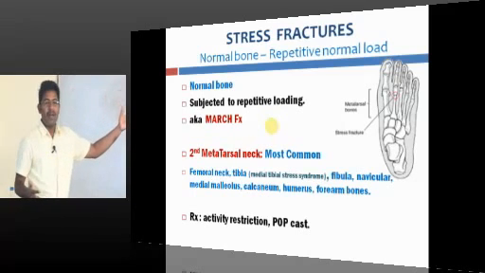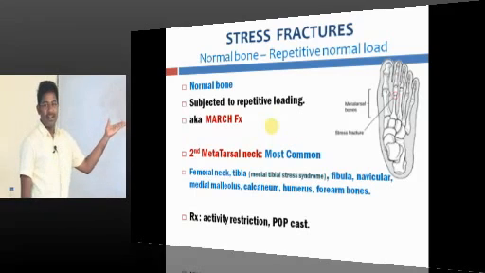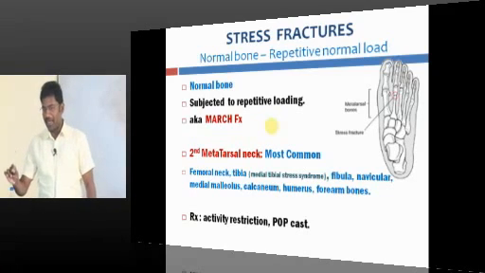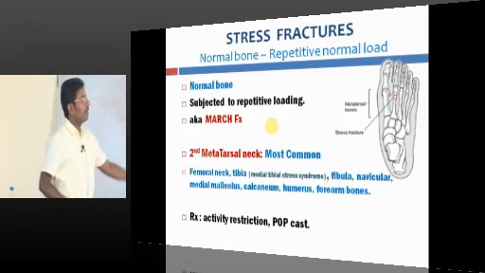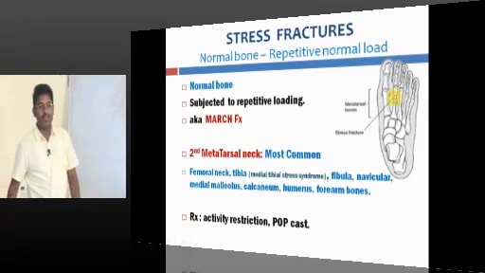And common things are common. The most common bone which goes for stress fracture is the second metatarsal bone. It does not mean that the third, fourth and others will not go. Any bone will go, but most commonly it is the second metatarsal, particularly the neck of the second metatarsal. Look at the picture, it is the second metatarsal neck stress fracture.